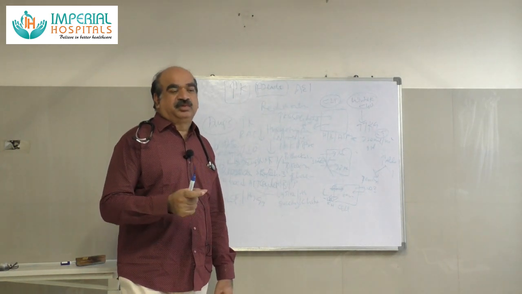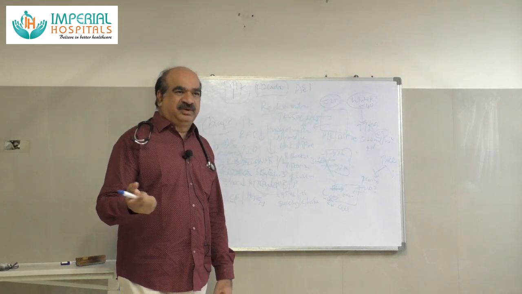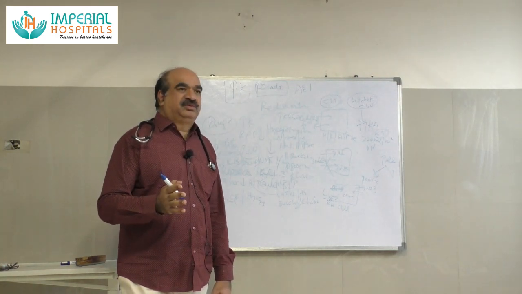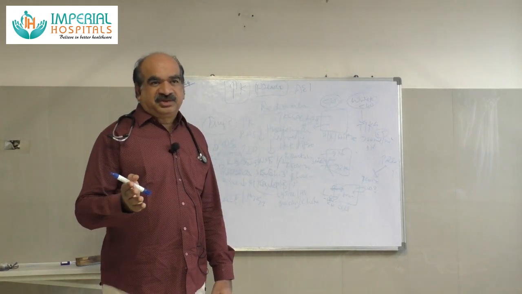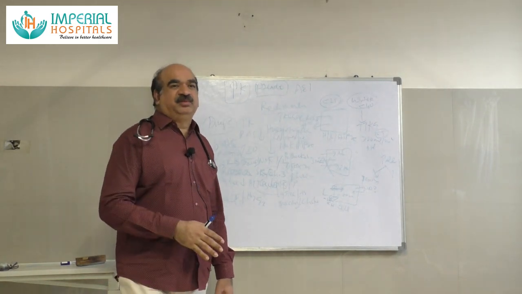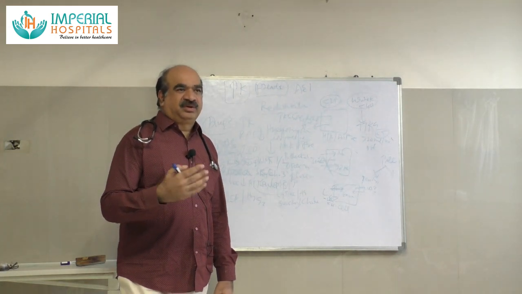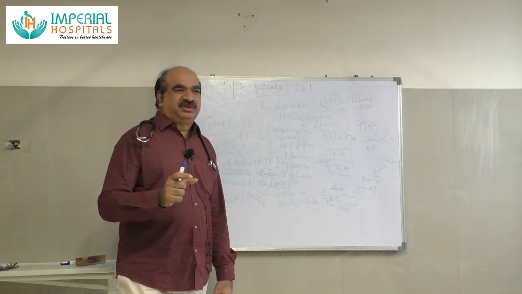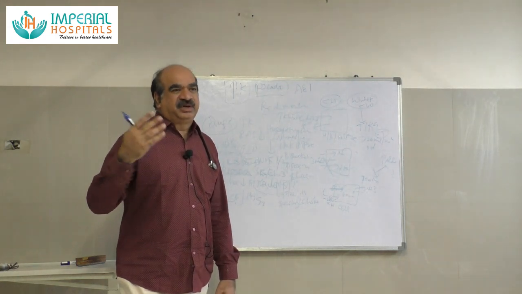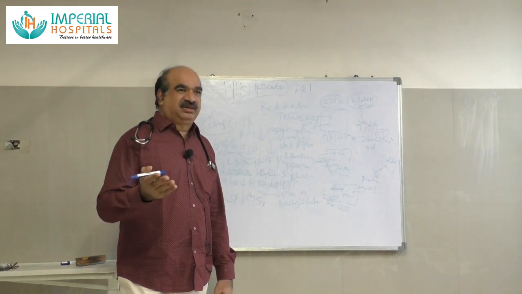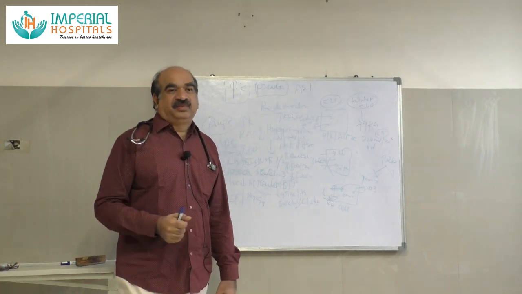So 10% calcium gluconate, 10 ml over a period of 3 minutes. We can give it in 3 to 5 minutes. But we should not give calcium gluconate if there is digitalis toxicity. If digitalis toxicity is causing hyperkalemia, then we should not. But if the patient is on digoxin and we have to give calcium gluconate, we should give the 10% calcium gluconate in 100 ml of saline over a period of 30 minutes. If digitalis toxicity is the cause for hyperkalemia, we should not give calcium gluconate.